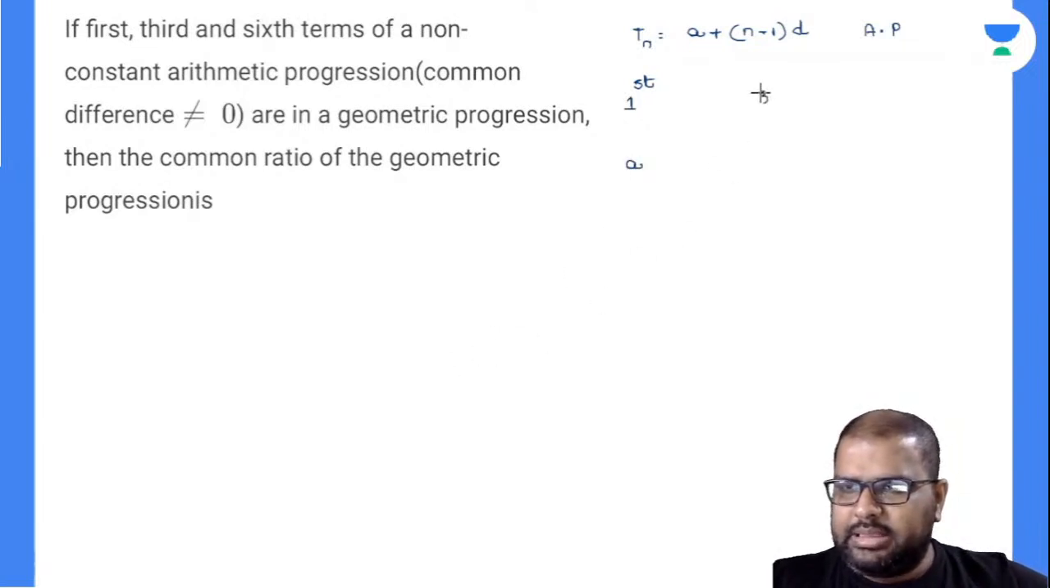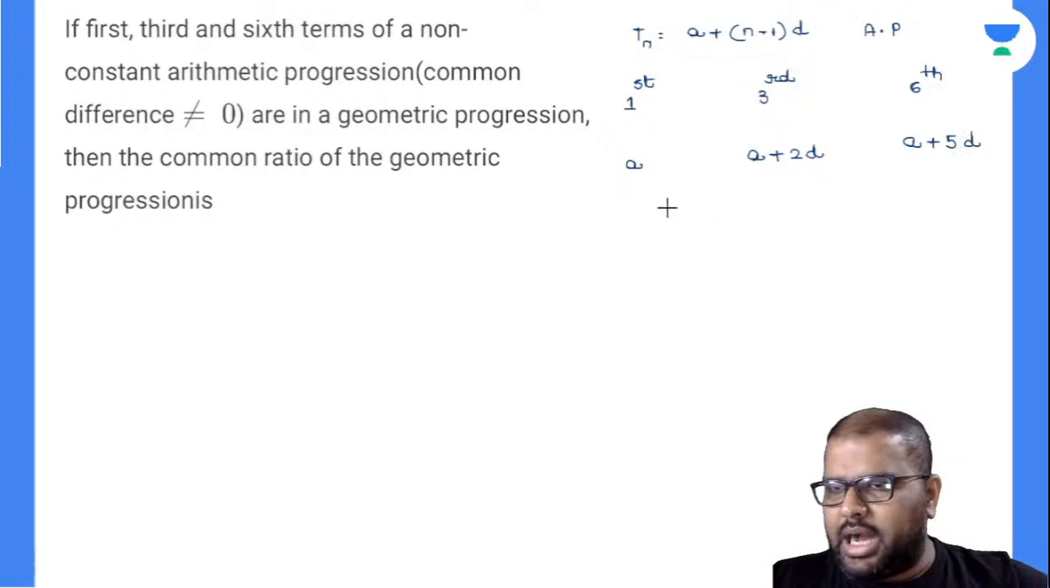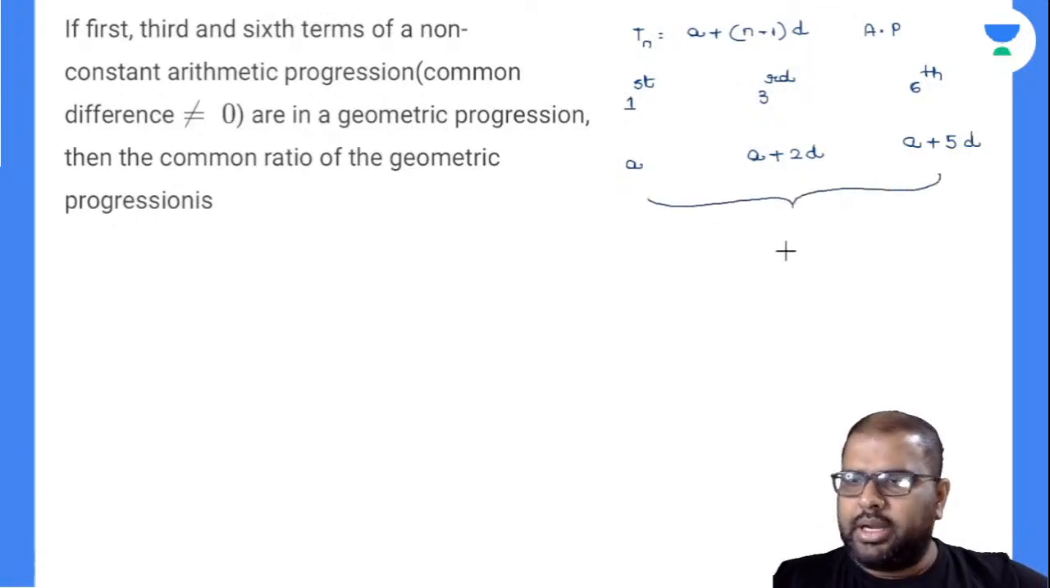What will be my third term? Substitute n equal to 3, 3 minus 1. So this will be A plus 2D. What will be my sixth term? The sixth term will be A plus 5D. Now these three are in geometric progression. First, third, and sixth terms are in GP.